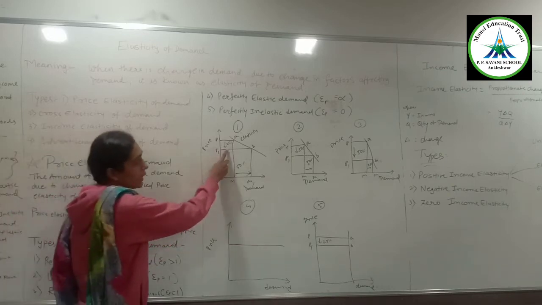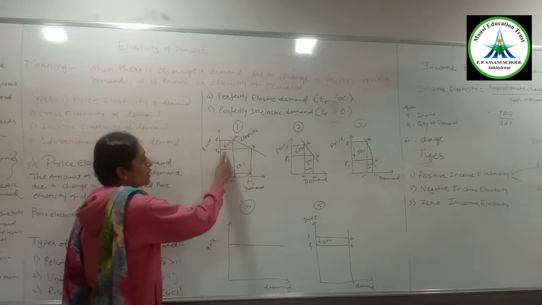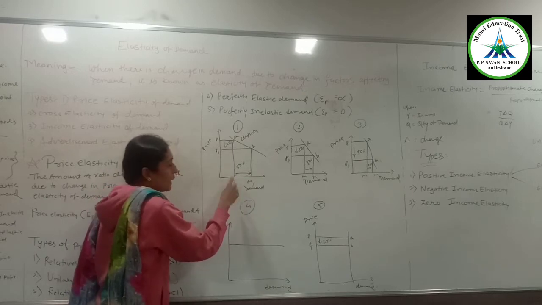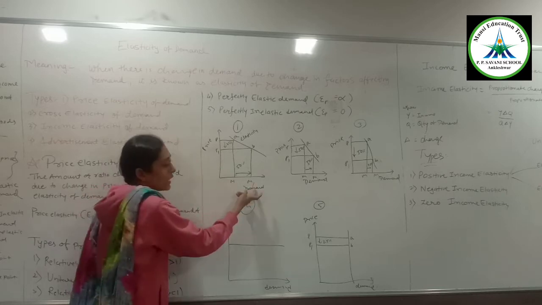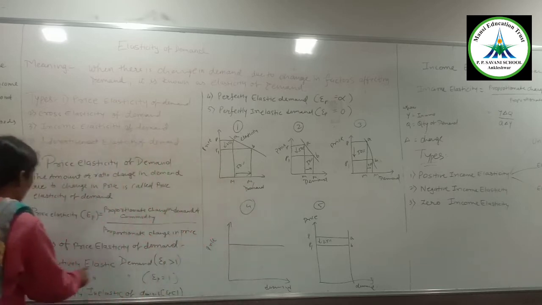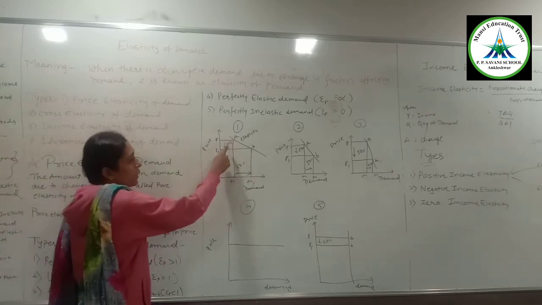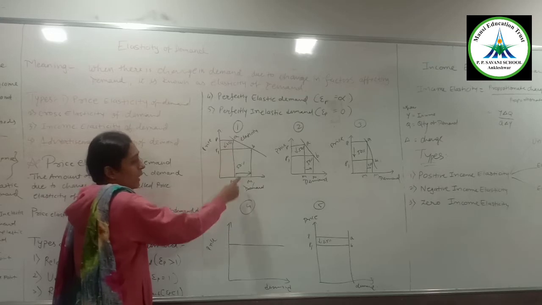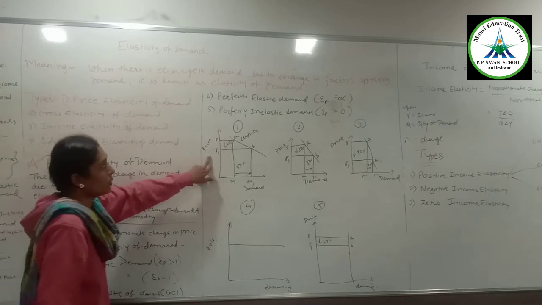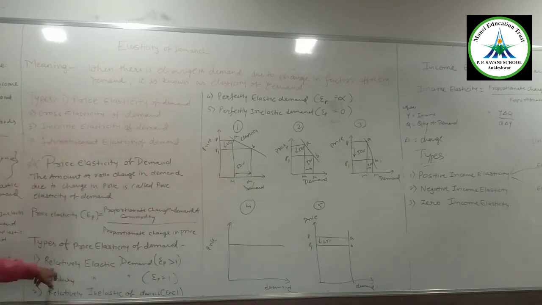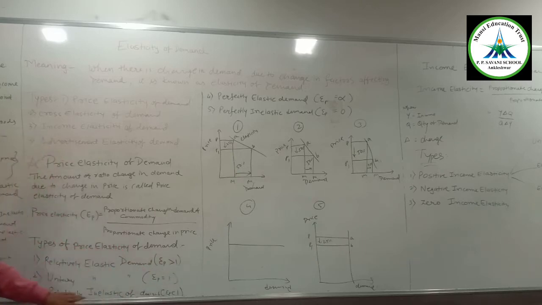Relatively elastic demand: when there is a small amount of change in the price, but there is more change in demand than in the price. The change in demand is greater than the change in price, then we can say it is relatively elastic demand. Here you can see a 25% change in price and a 50% change in demand, which is more than the change in price. So this is known as relatively elastic demand. Its value is always more than 1.